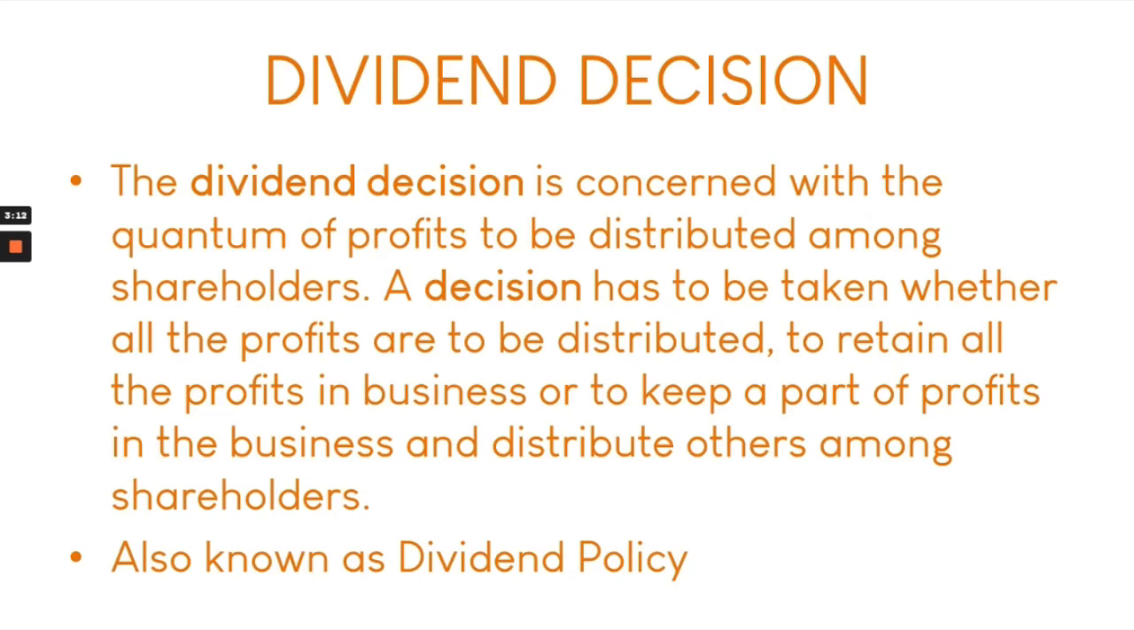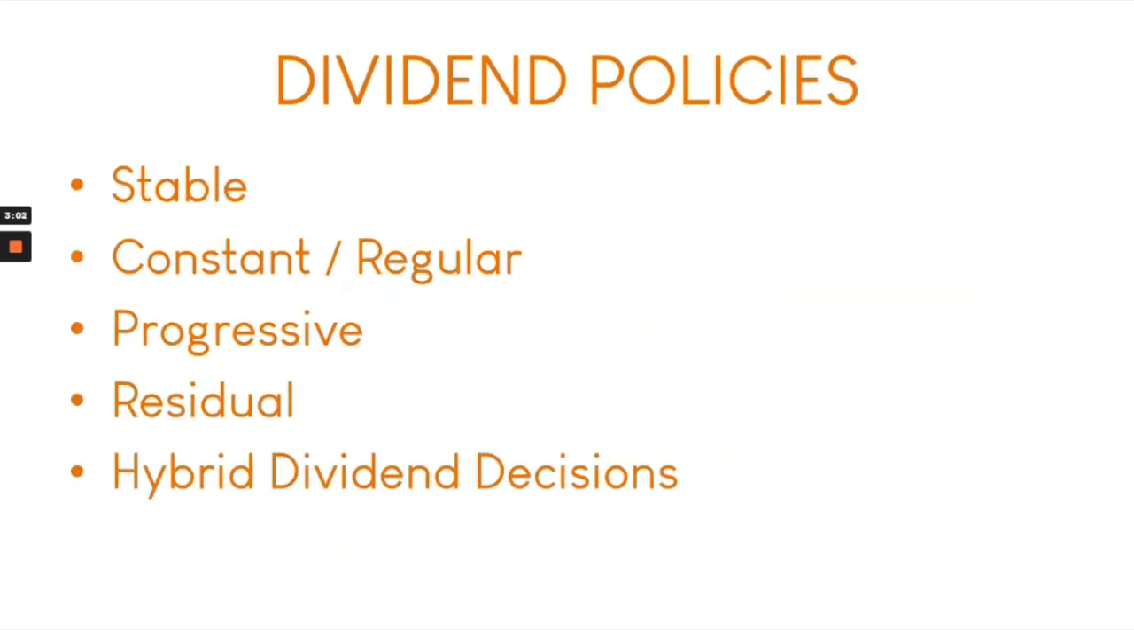The decision of how much dividend to distribute to the shareholders depends on the dividend policy. And we have several types. We have stable, constant, progressive, residual, and hybrid.